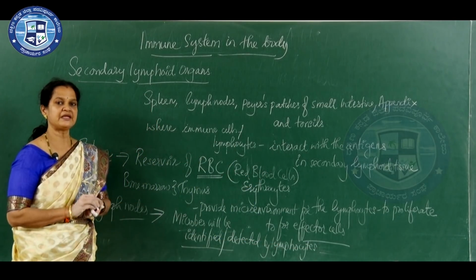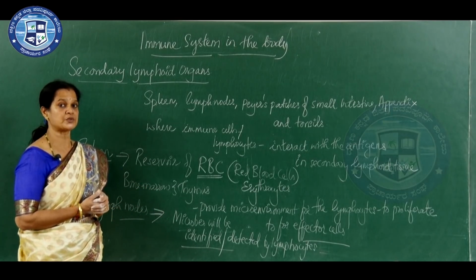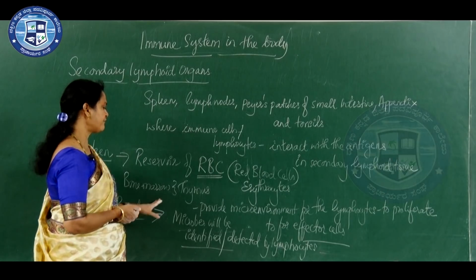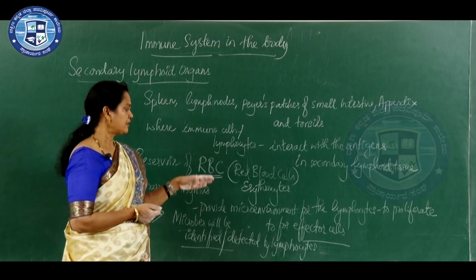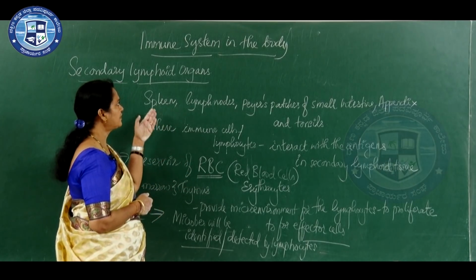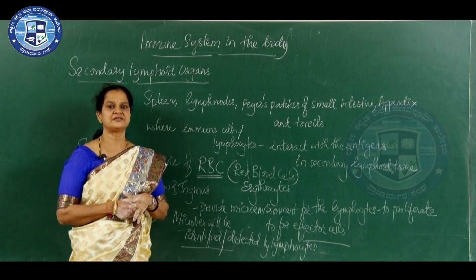So, microbes will be detected by lymphocytes in the lymph node region, then they react. This is about the immune system in the body.